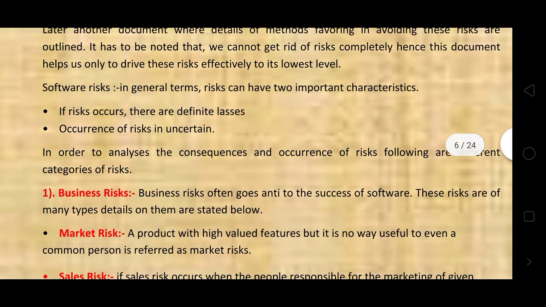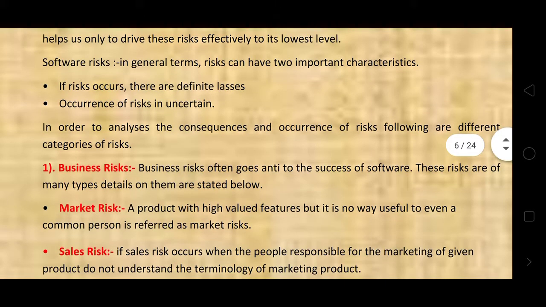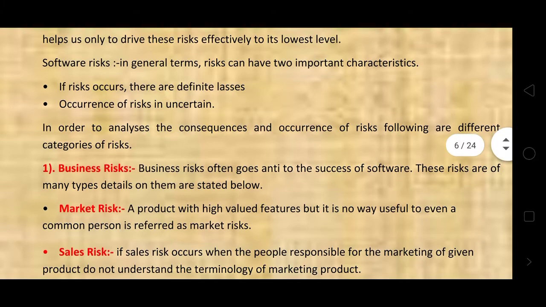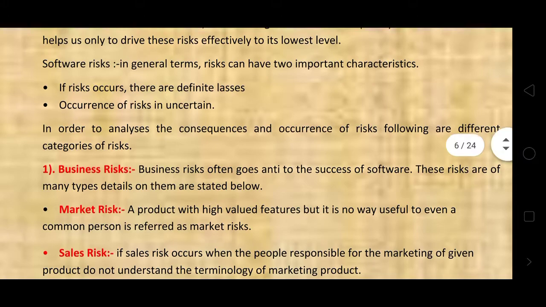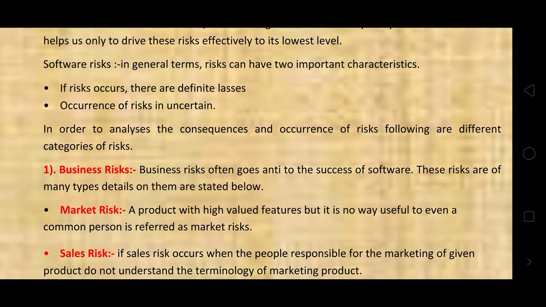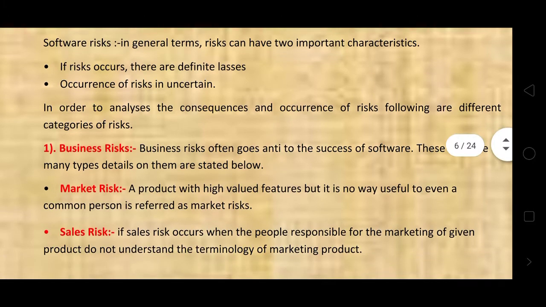Software risks is a general term. Risk can have two important characteristics: if a risk occurs, there are definite causes, and the occurrence of risk is uncertain.